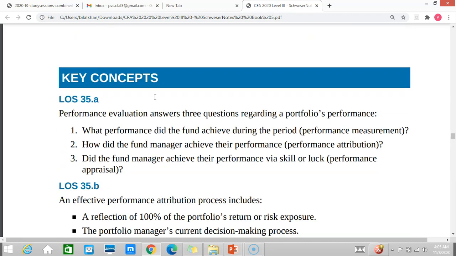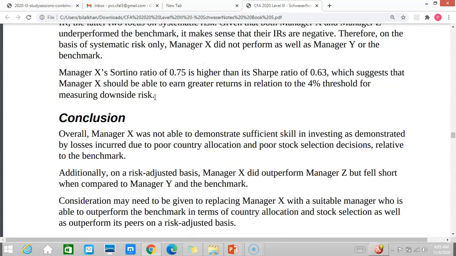So this is it about the reading. Do all the questions from the curriculum and Schweser.